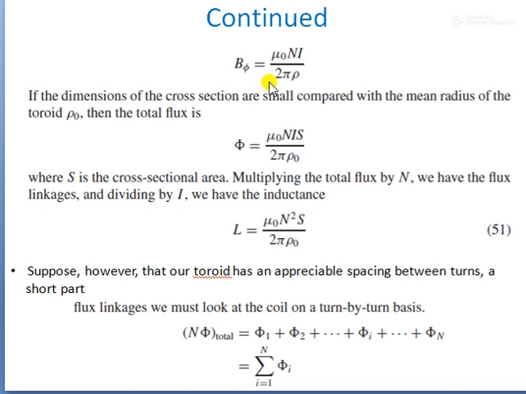The magnetic flux density inside the toroid ring is B phi equal to mu naught N I by 2 pi rho. If the dimensions of the cross section are small compared with the mean radius of the toroid, rho naught, then the total flux is phi equal to mu naught N I S divided by 2 pi rho naught.